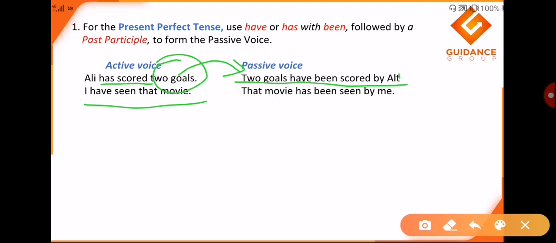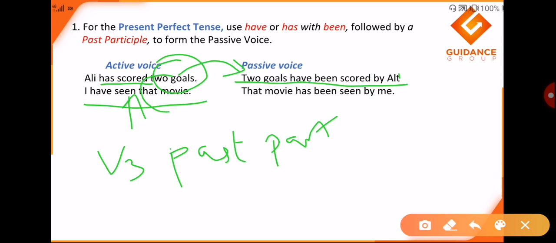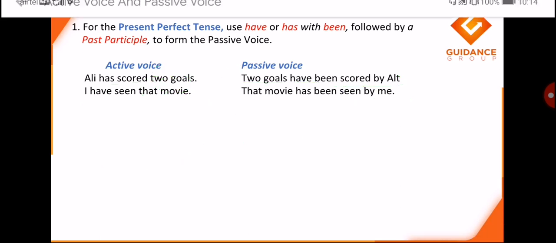I have seen that movie. Now, have seen, seen is again a V3 form, that is the past participle, as I mentioned in my previous slide. V3 is nothing but past participle. Now the object becomes the subject when we change the sentence from active voice to passive voice. That movie in active voice is an object. Now it becomes the subject in the passive voice, which says that movie has been seen by me.